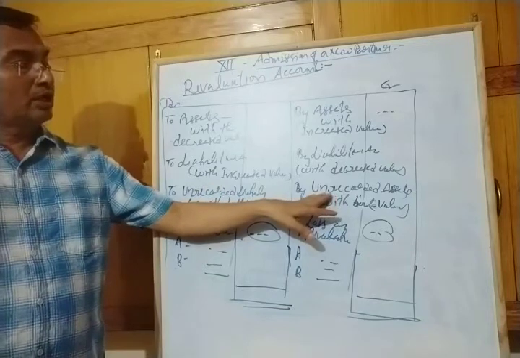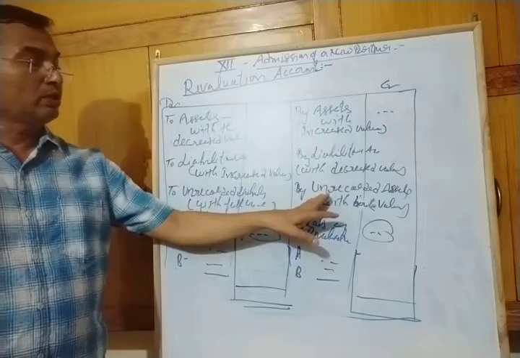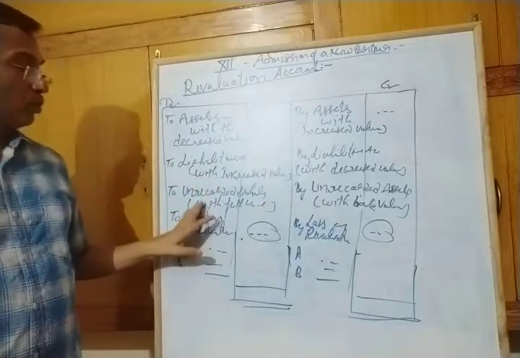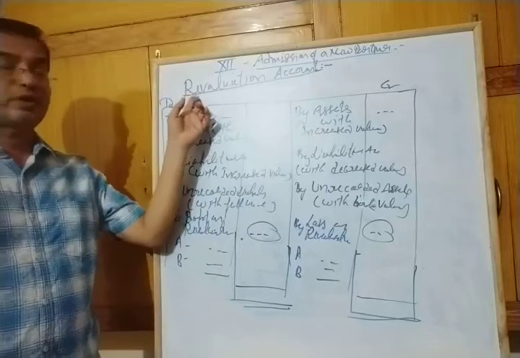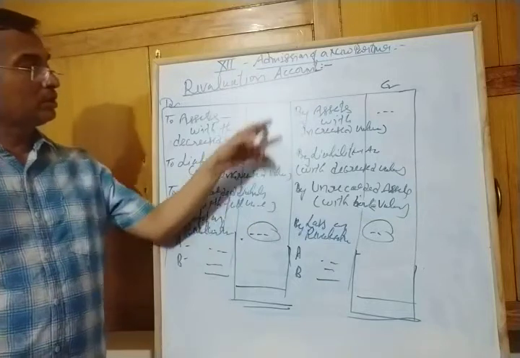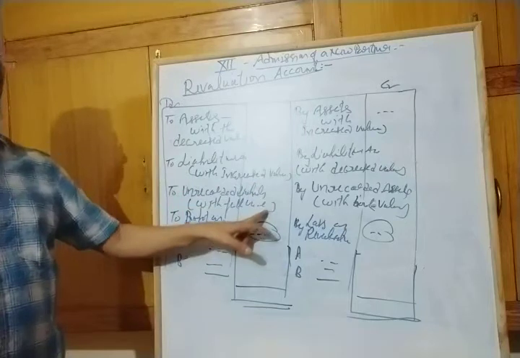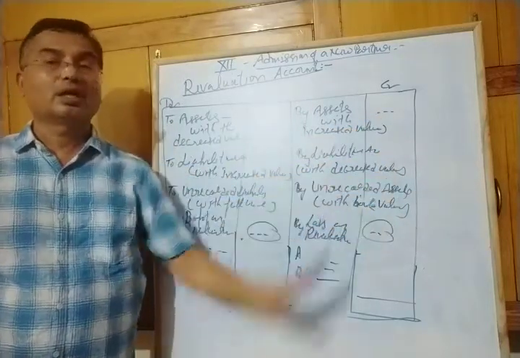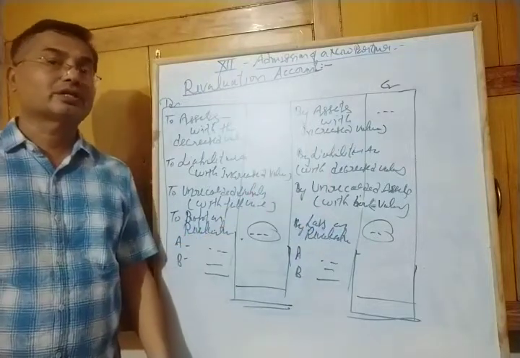Suppose prepaid insurance is not recorded, then you have to make the entry prepaid insurance account debit to revaluation account. Suppose outstanding repair bill is not recorded, then it will be revaluation account debit to outstanding repair bill account. And here amount of decrease, amount of increase, here book value at that time, this is increased value, this is decreased value, and this is the value taken at that time of the particular asset.